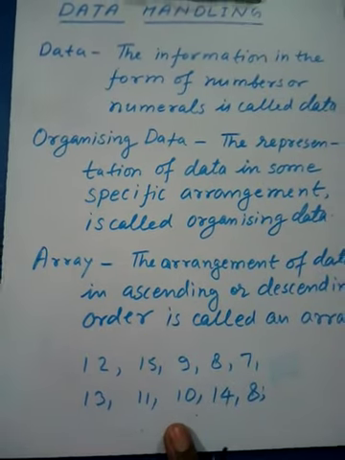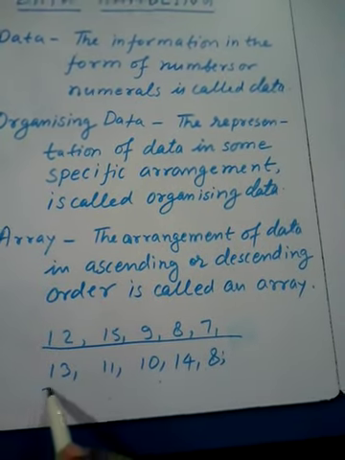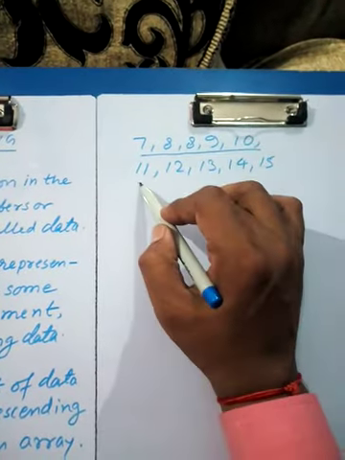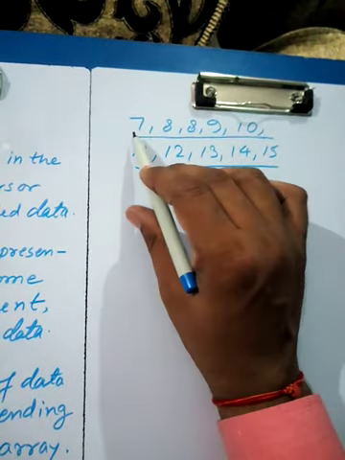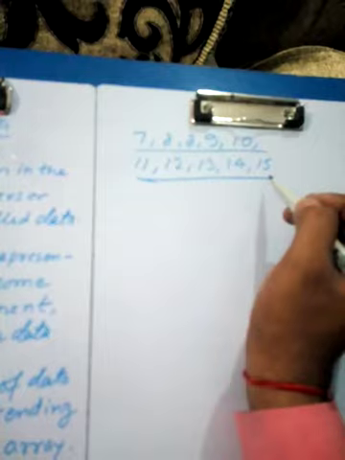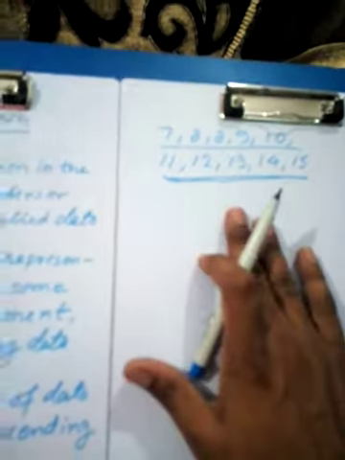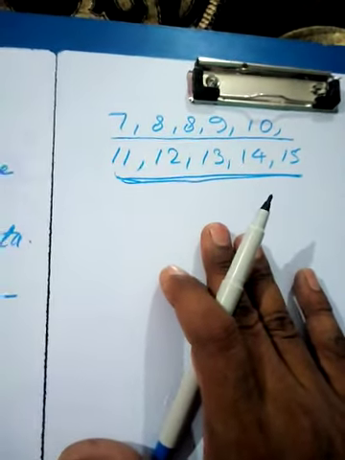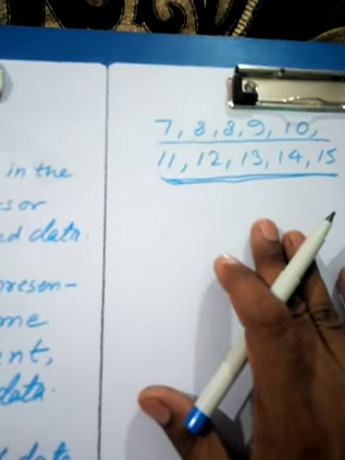If we arrange these marks in ascending or descending order, then it is called an array. Now you can see these marks are arranged in ascending order from lesser to higher. This is the organization of data in a specific manner, that is in ascending order. We can also write these numbers in descending order. This is also called array.